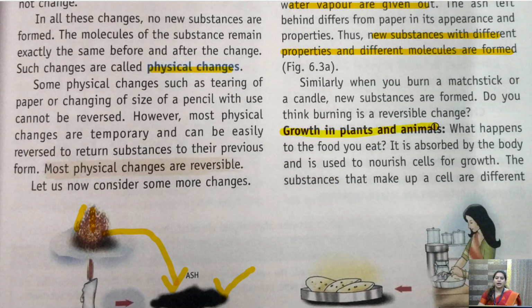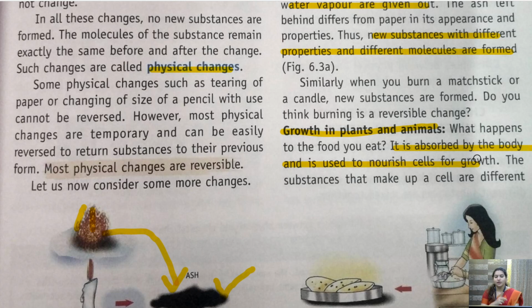Similarly, growth in plants and animals. What happens to the food you eat? It is absorbed by the body and is used to nourish cells for growth. The moment we eat the food, we get energy. As we have read in bio, food gives us nutrients like carbohydrates, fats, vitamins, and they help our body in growth.